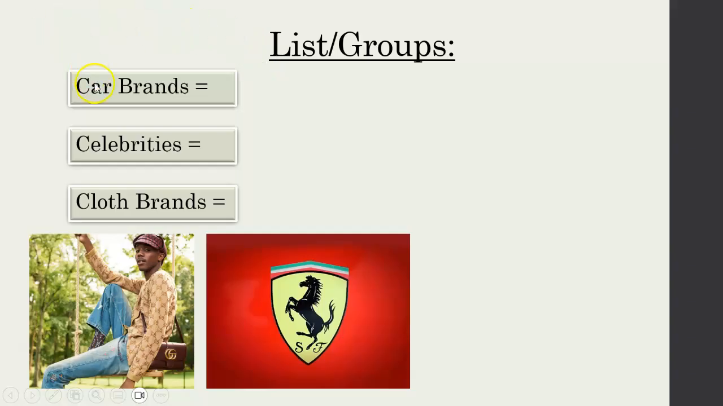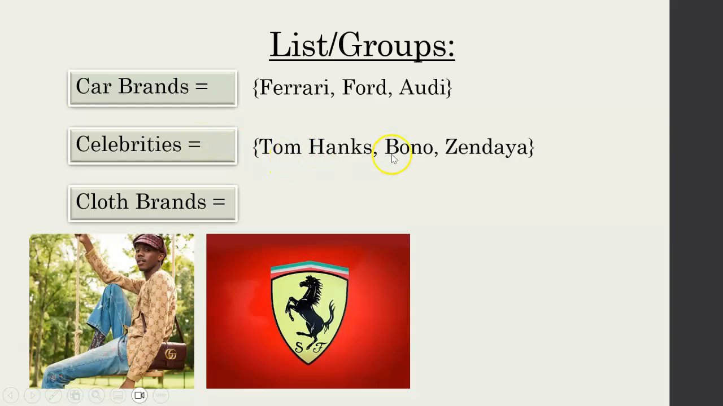We could also do it the other way around. So if you're given a rule or some way to identify a list, say car brands, well, I just picked out 3: Ferrari, Ford, Audi. You could pick out other ones if you want: Lamborghini, Maserati, BMW, whatever you want. Celebrities, I said Tom Hanks, Bono, and Zendaya. Again, you could add more people if you wanted. And then clothes brands, I said Adidas, Gucci, Diesel.